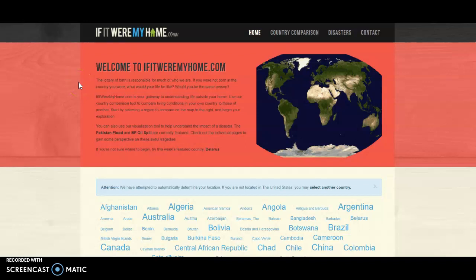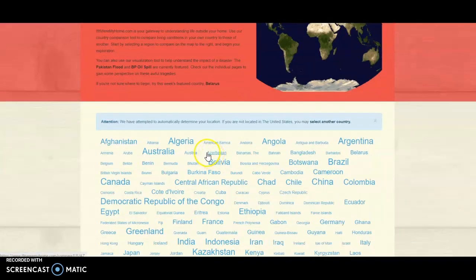Here's how you use IfItWereMyHome.com. You log into the site, and this is what it will look like. Not a whole lot of stuff, but you've got a big, long list of countries. What this does is automatically compare different things about each one of these countries to the United States. So we're looking at different countries in Europe.